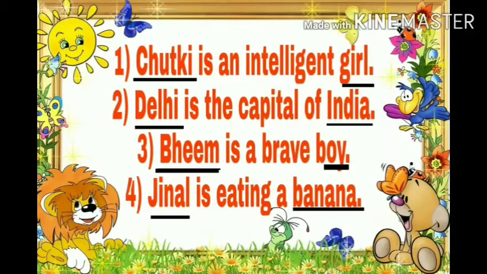Chutki is an intelligent girl. Here Chutki and girl is a name of a person. Delhi is the capital of India. Here Delhi and India is the name of a place. Bhim is a brave boy. Bhim and boy is the name of a person. Jinal is eating a banana. Here Jinal is the name of person. Banana is the name of a thing.